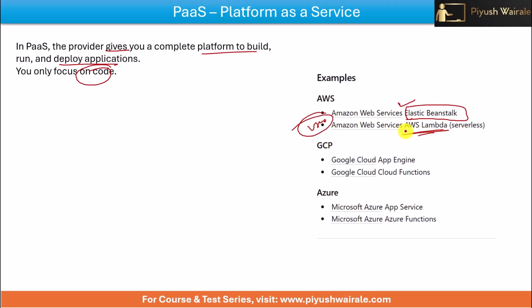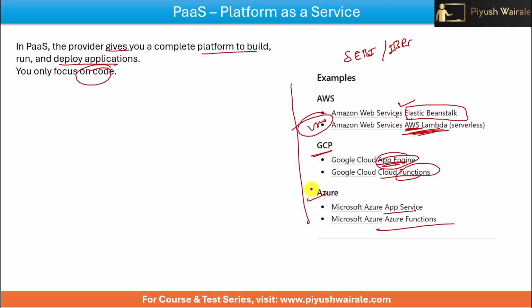The question has been asked based on this AWS Lambda, I guess. In the case of SEBI or I don't know, IBPS exam, they have asked the question based on the AWS Lambda serverless here. Okay. What about GCP? Google Cloud App Engine? Yes, what we have discussed is basically a platform as a service. Then Google Cloud Functions is basically a platform as a service. In the case of Azure, it is basically App Services and Azure Functions. Okay, so please take a note of all these things. Anyway, we are going to add all these things in the notes. You can just go through that.